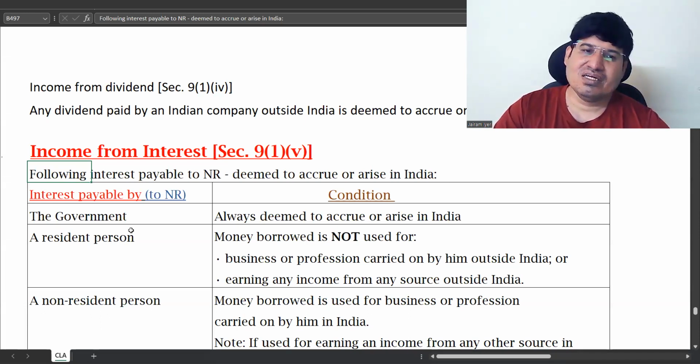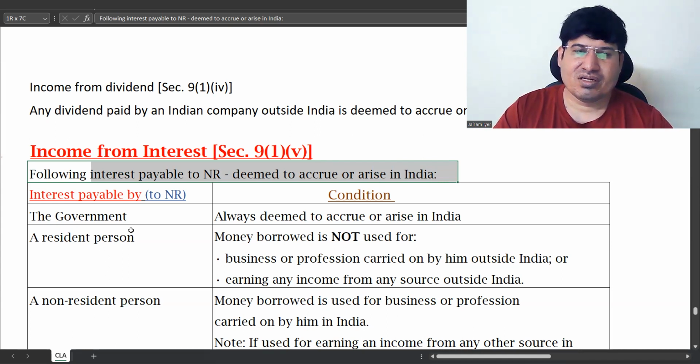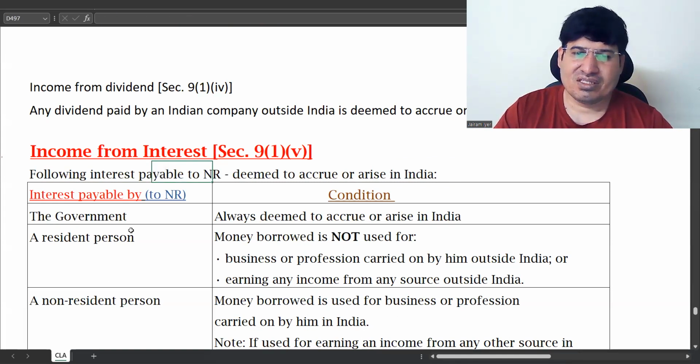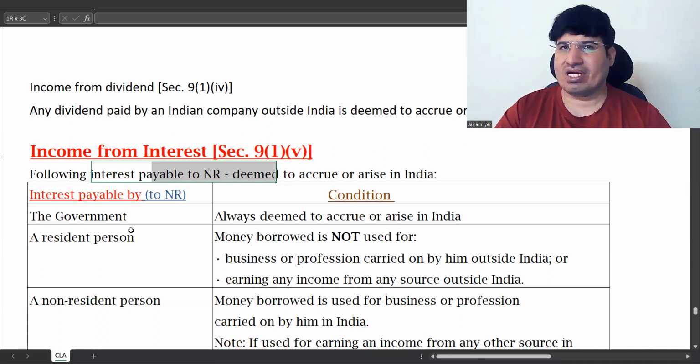So in this case, you have borrowed capital, but you are paying the money outside India. Now this interest is an income of the non-resident, correct? Whatever loan he has provided to you, he would have provided from his capital.